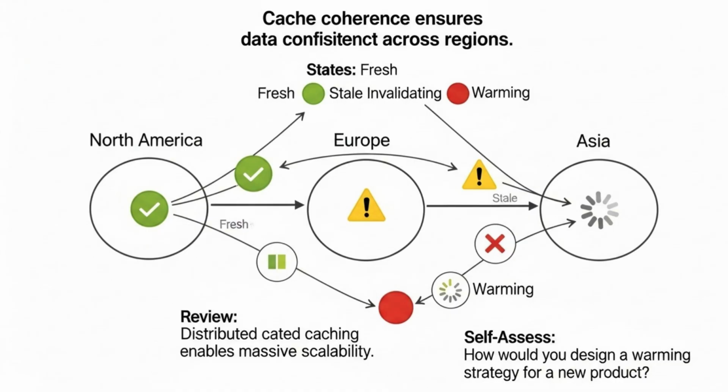Finally, we looked at the architectural components and the vital role of cache coherence in maintaining data consistency in a distributed environment. By applying these principles, you're well equipped to build systems that can truly scale. As a self-assessment, how would you design a warming strategy for a brand new product with no existing user patterns?